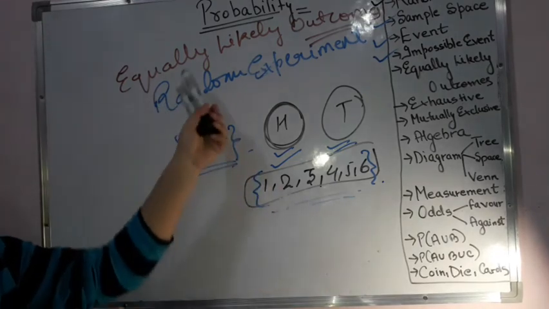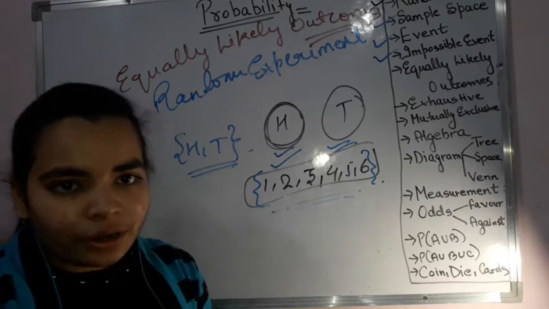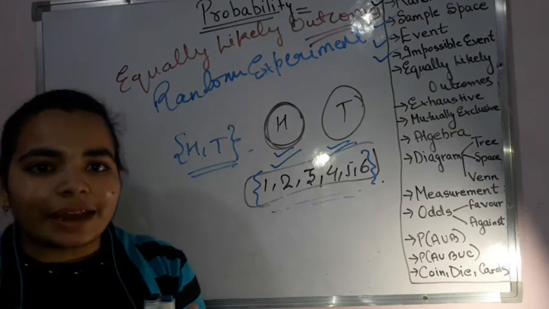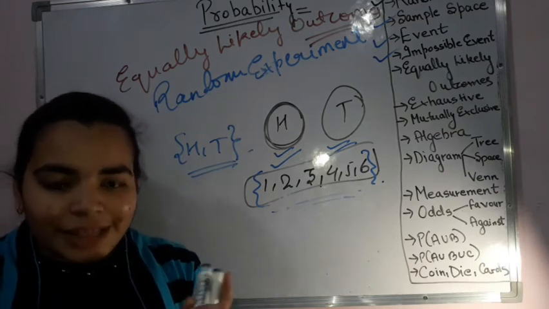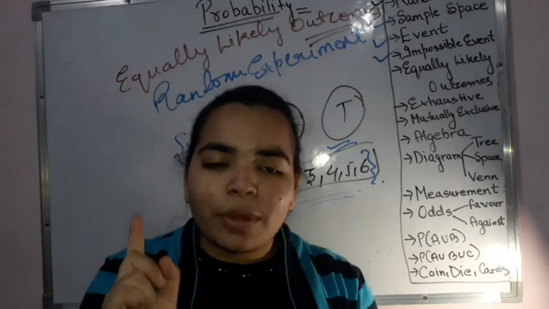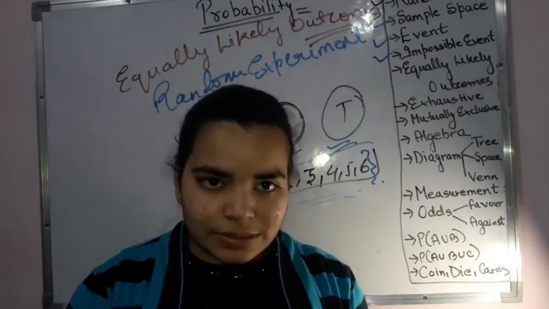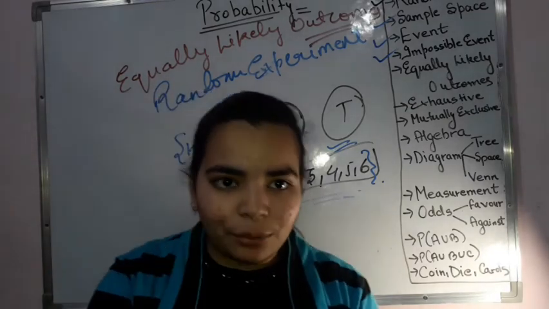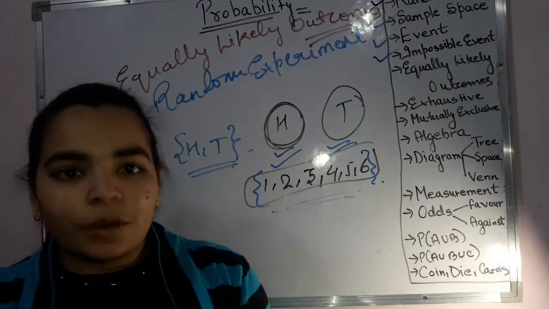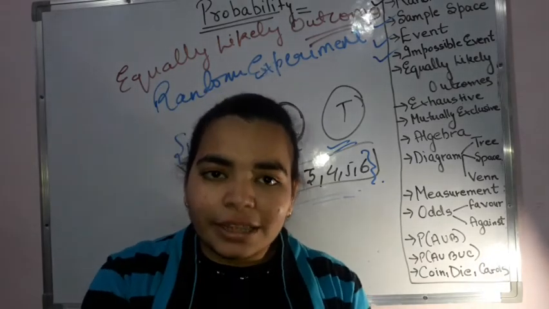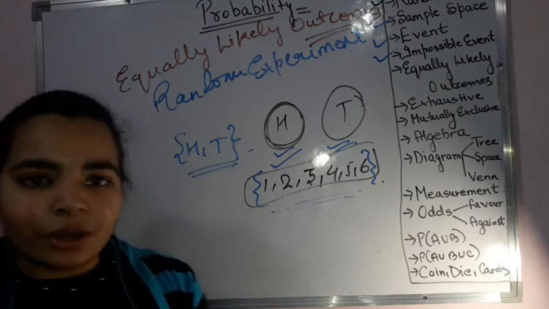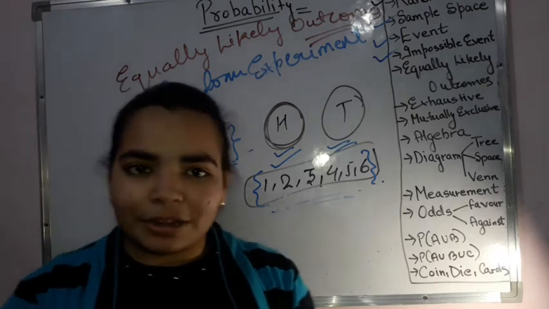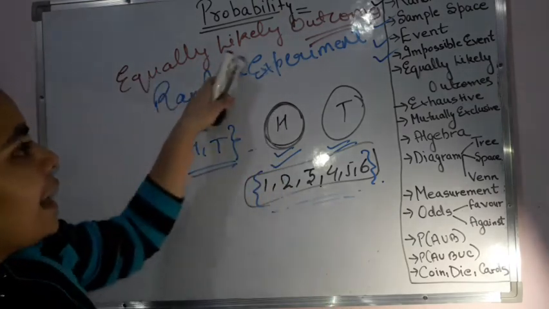That means equally likely means like if I toss a coin or a die, then there is an equally likely possibility that I can get either a head or a tail. That means no preference is given to any one condition or any of the conditions, and so whatever be the possible outcomes, all of them are possible. Whatever be the total number of outcomes that are there, they are all possible. That means I have not given any preference to any one condition or any one or two conditions for the matter being. Okay, so that is equally likely outcomes.